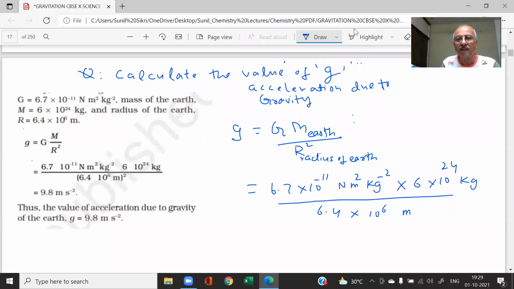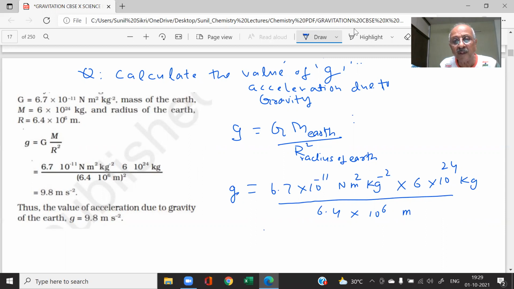So what is this value coming to be, students? How much will it come? 9.8 meter per second square.